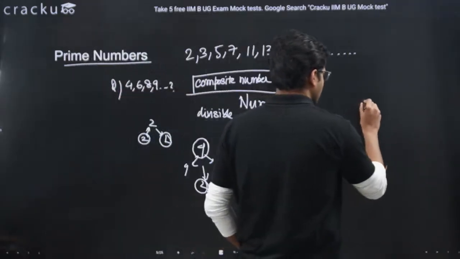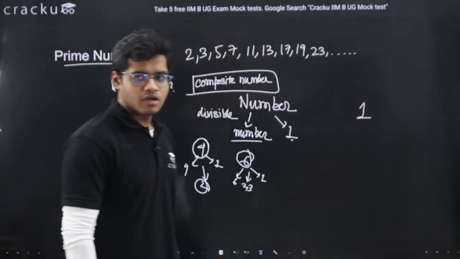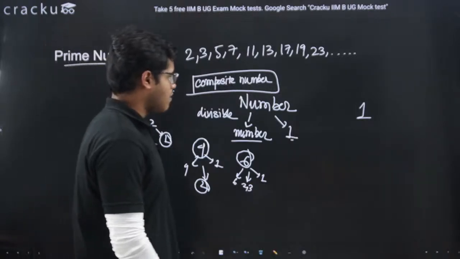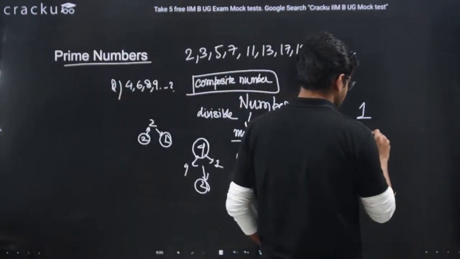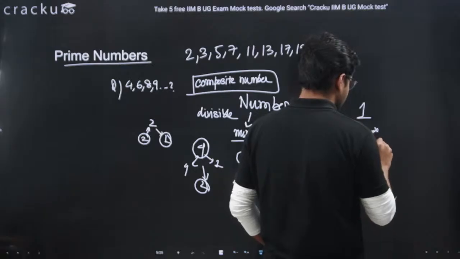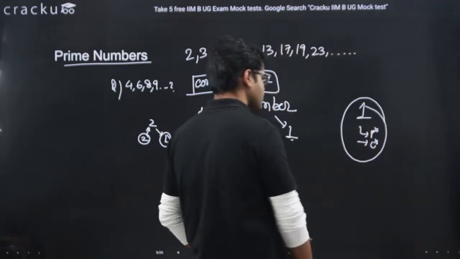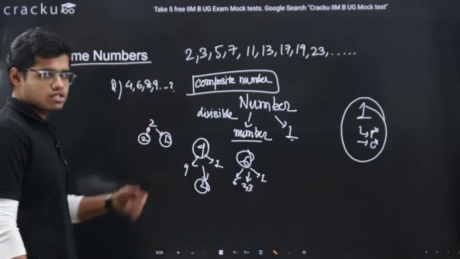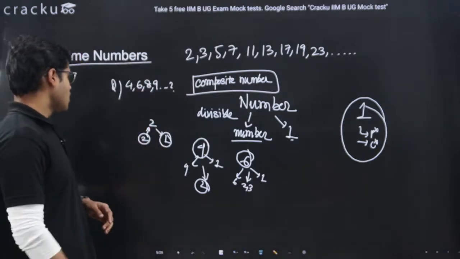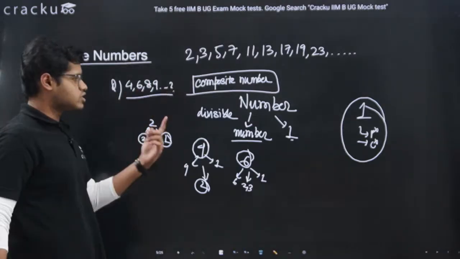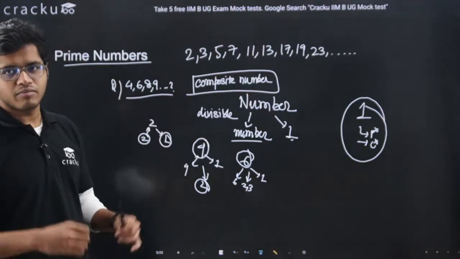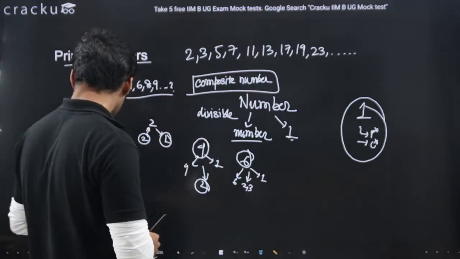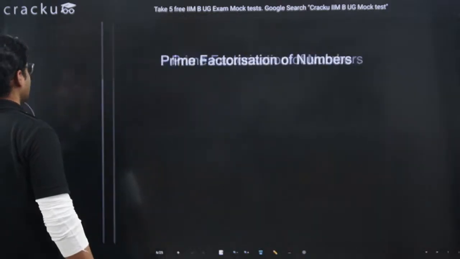Lastly, what about the number 1? The number 1 is neither a prime number nor a composite number. Keep this in mind: the numbers 2, 3, 5, 7, 11, 13 are prime numbers, 4, 6, 8, 9 are composite numbers, and 1 is neither prime nor composite. Okay, let's move to the next slide.